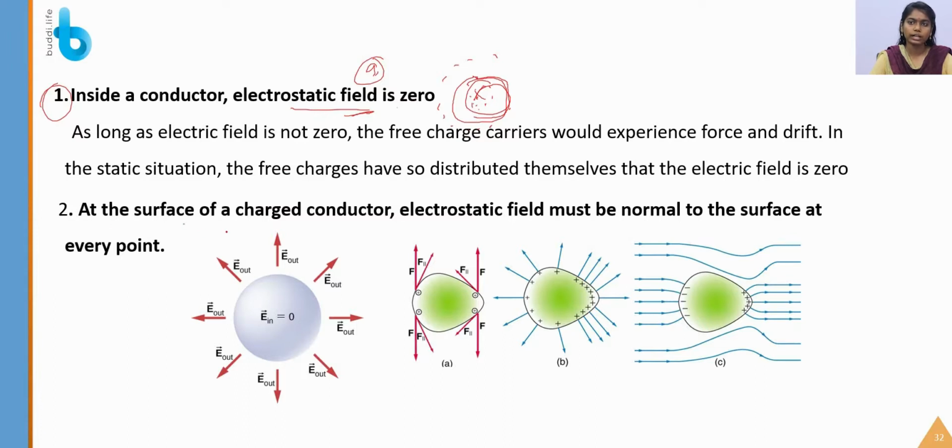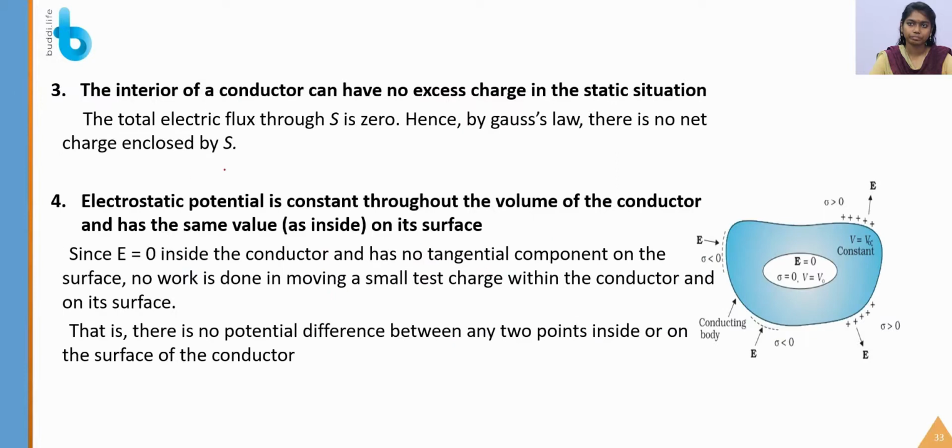Next point was, at every surface the electrostatic field is normal to the surface. For example, even if the surface is of irregular shape, for every surface, if I want to denote the direction of the electric field, I have to draw the normal at each and every point. Next point was, the interior of the conductor has no excess charge in the static situation.